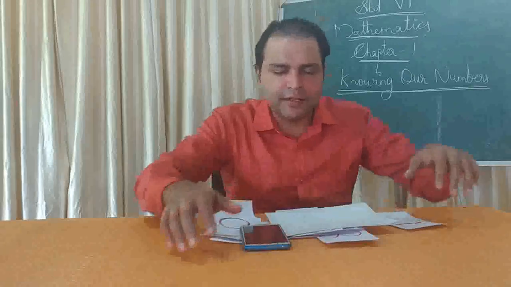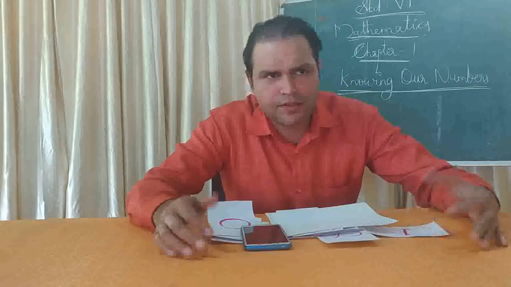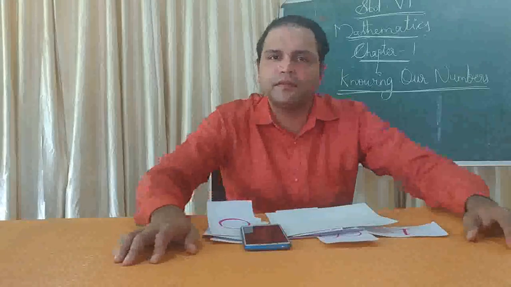The numbers that we use to count the things are known as natural numbers. So simply we got the definition for natural numbers. Natural numbers means the numbers to count, or counting numbers, are called natural numbers.